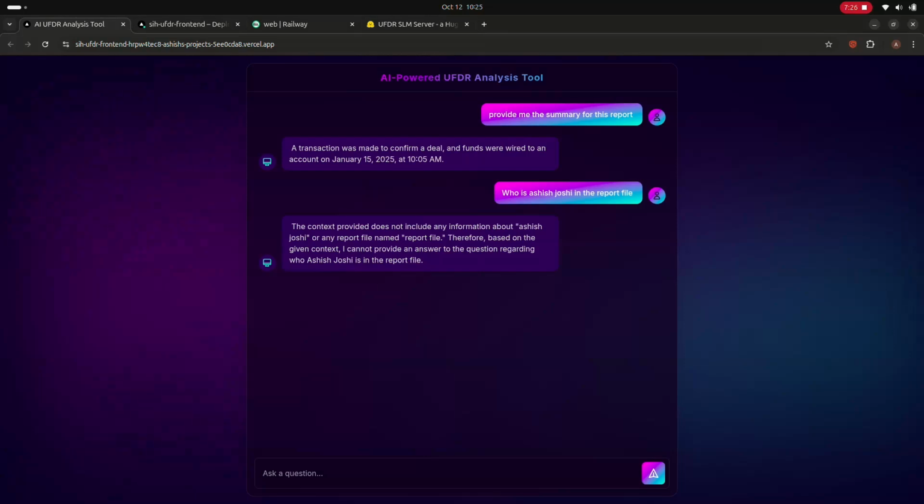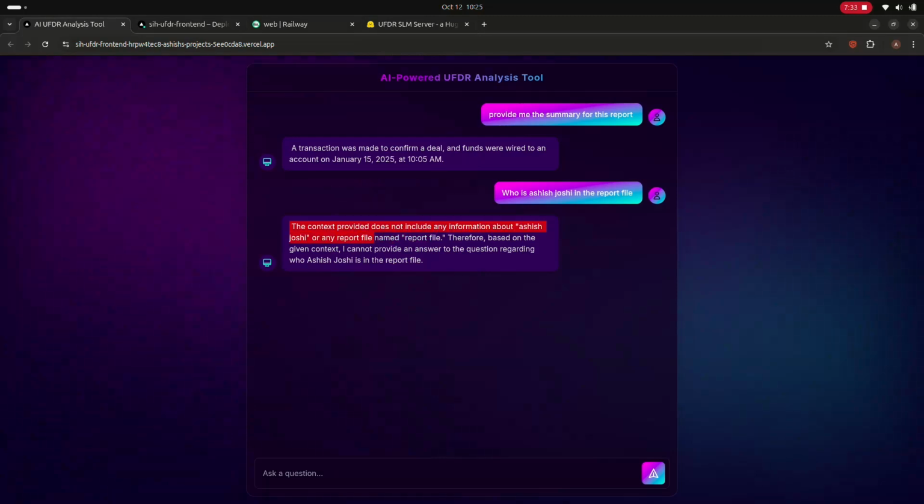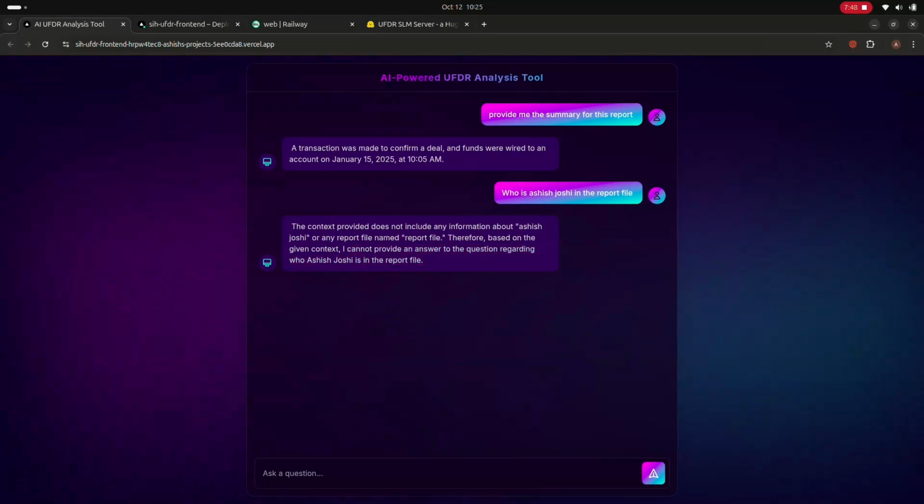As you can see, our UFDR tool analysis just said that the context provided does not include any information about Ashish Joshi or the report, or any report from the named report file. So it is saying that I can't find any file named report file. I cannot provide an answer to the question regarding who Ashish Joshi is in the report file. As you can see, if there is no context for something in the report file, it is simply going to say that it cannot find anything on this. So that's all for it.